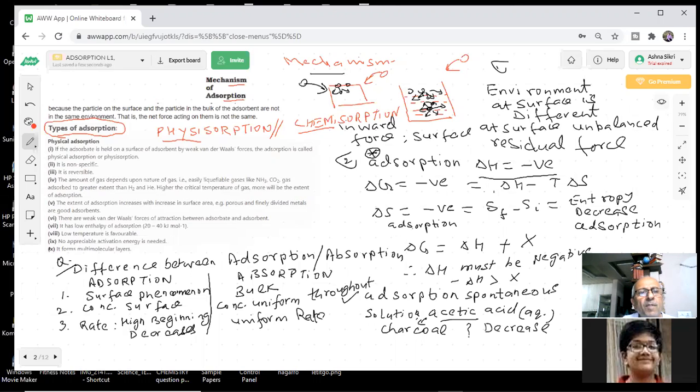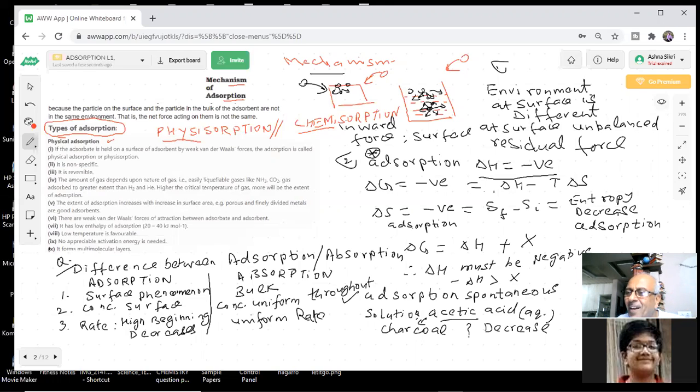So here I have written some of the important points about physical adsorption. Students, always, how many things are there? Adsorbent and adsorbate. What is adsorbent? Sir, adsorbent is a substance on the surface of which adsorption takes place. This definition was given; students wrote it the other way around because they were confused.